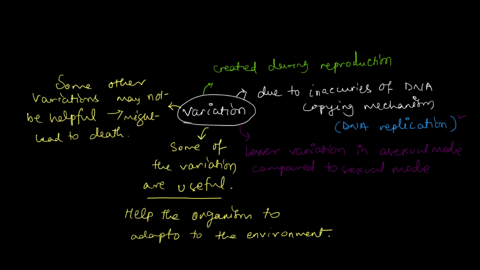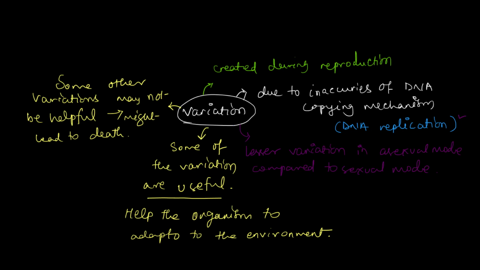Again, you have learned about this in the previous chapter, the variation and the importance of variation. If you remember the bacterial population and the heat wave, how some of the bacteria would survive and not all. Only those bacteria that had a slight variation from the original one could survive. Imagine if all the bacteria had the same set of genes or chromosomes without any variation, probably all of them would have died. Again, it's a concept from the previous chapter. I hope you are clear.